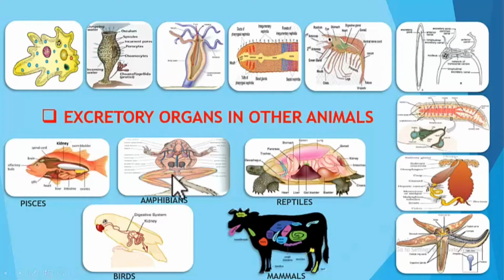Invertebrates are those which don't have vertebral column in their body, and vertebrates are those which have vertebral column in their body, right? If you see the vertebrates, there are five groups in it, or we can call 5 classes of organisms. They are Pisces, nothing but fishes, amphibians, reptiles, birds and mammals, right? In all these groups of animals, we have the same excretory organs, that is kidneys. See here, fishes have kidneys over here, a frog has it here, and tortoise over here, parrot over here, and cow has kidneys at this region. Understood, students? But the only difference is the complexity of the structure of kidney differs. From Pisces to mammals, the structural complexity increases.